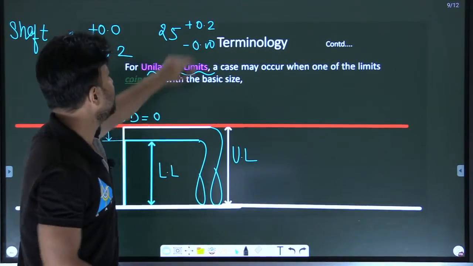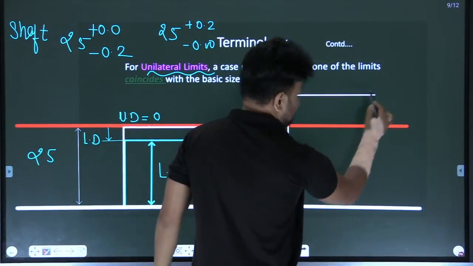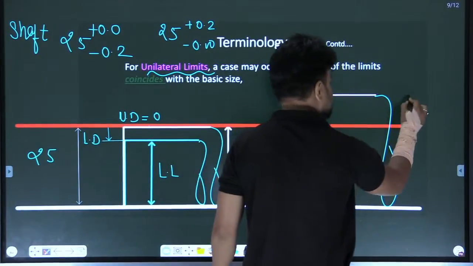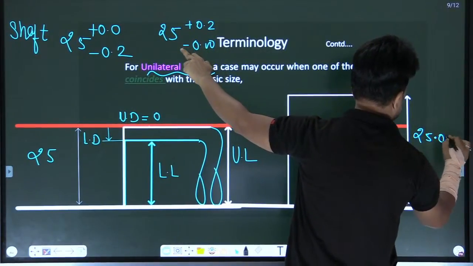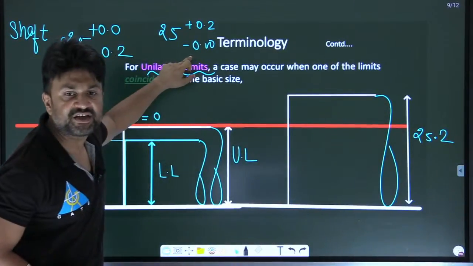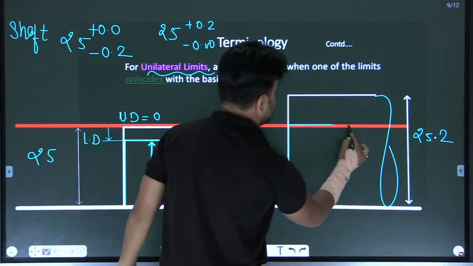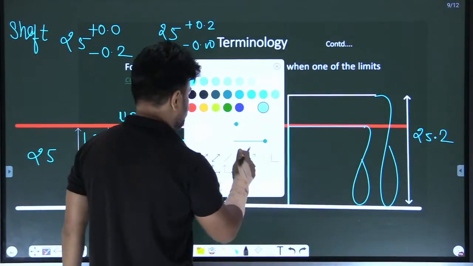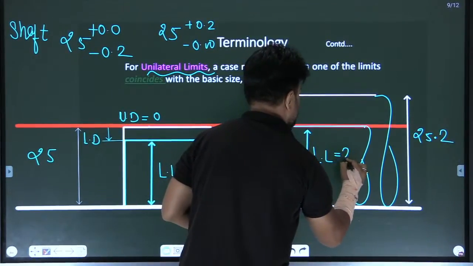What is the maximum size? 25.02. Now see, this is the maximum size, 25.02, and it is also a unilateral system. The upper limit is 25.2. One of the deviations is 0. So basically this is the shaft, and this is the lower limit, that is 25.